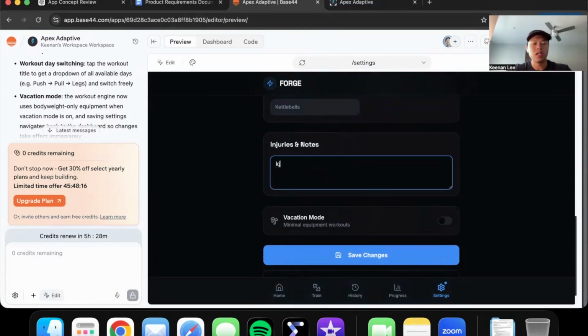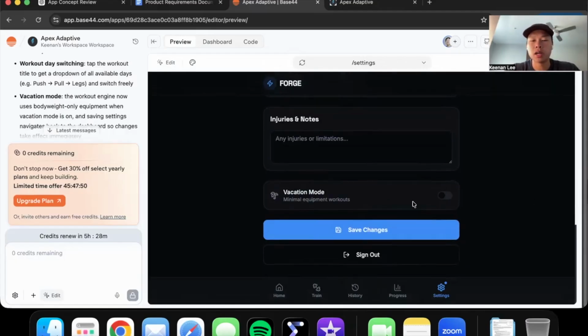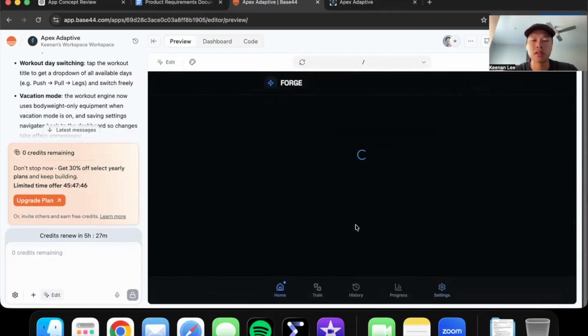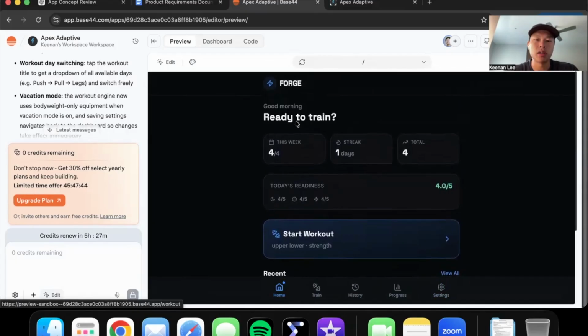Injuries and notes. So if I have like knee pain, then I would ask it to adapt and modify the program based on what the AI knows about knee pain. It'll probably have maybe less lower body volume, maybe more exercises targeted towards knee pain rehab, like terminal knee extension, stuff like that. But because I don't have any injuries, I'm just going to leave that blank. And in vacation mode, I'm not on vacation, unfortunately, so I'm going to keep that off. Save changes. Perfect. Now ready to train.